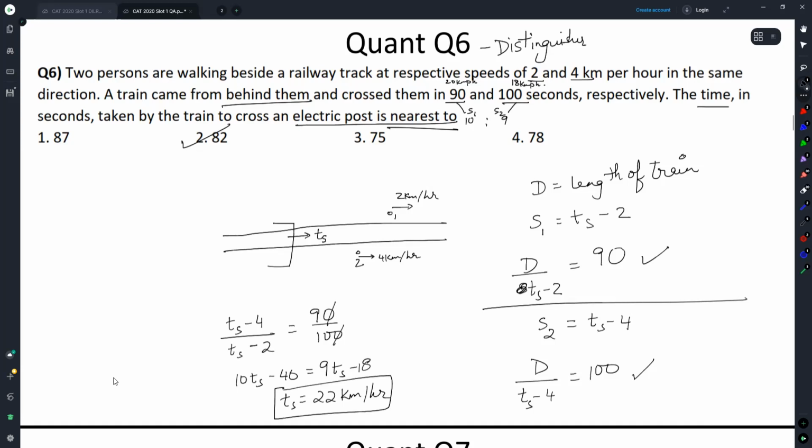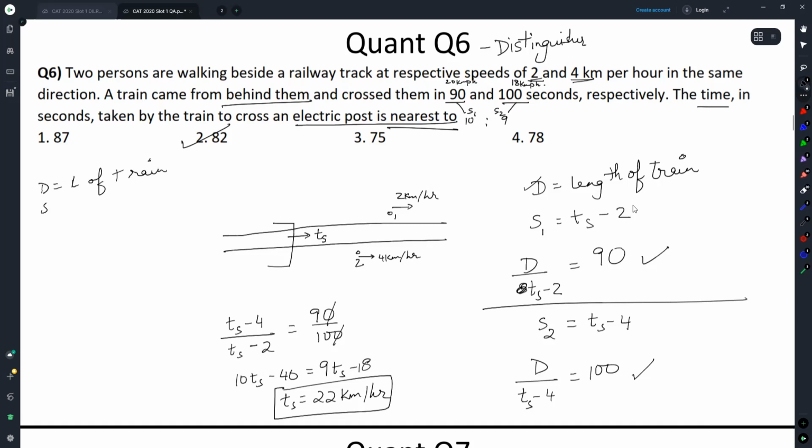Pay attention because these are kilometers per hour. So the speed of the train that we have also identified is kilometer per hour. Finally, what the question asks me is the time taken by the train to cross an electric post. Now, when it is crossing an electric post, what all has changed? The distance remains the same. Distance is still d only, length of the train.